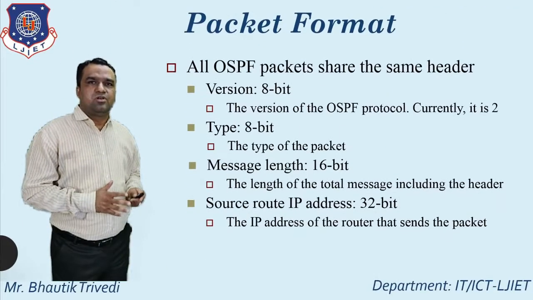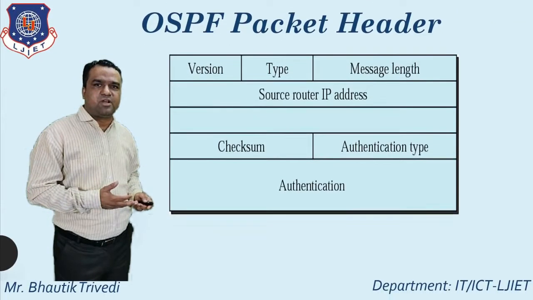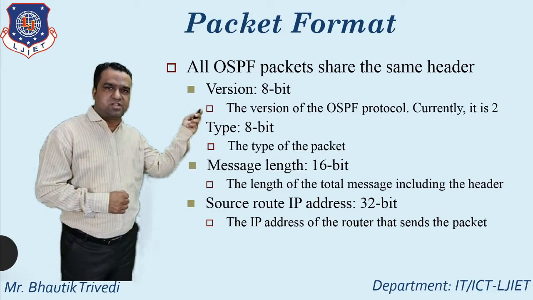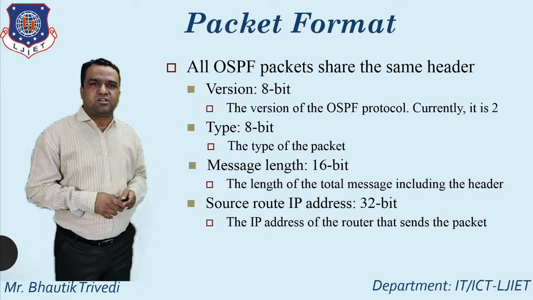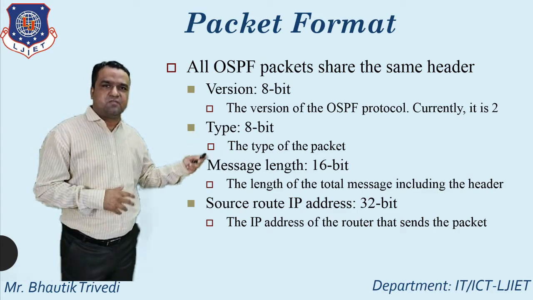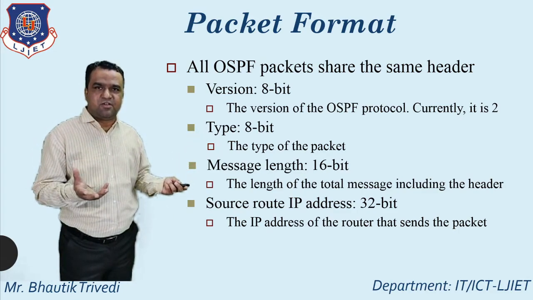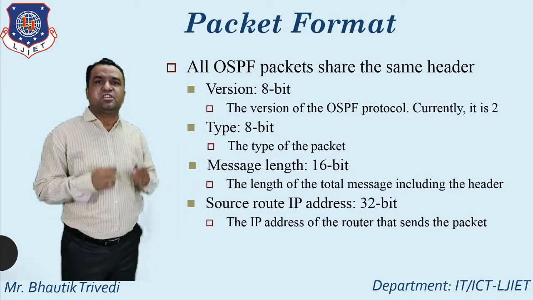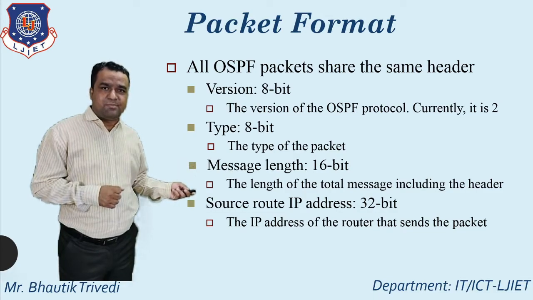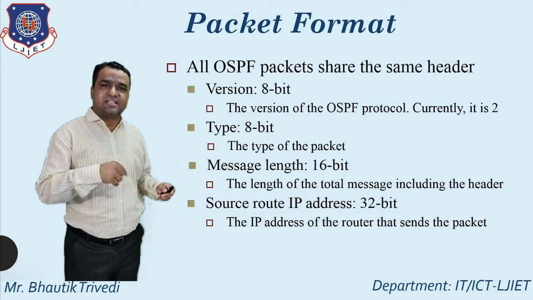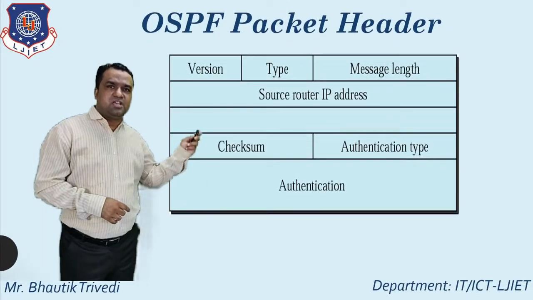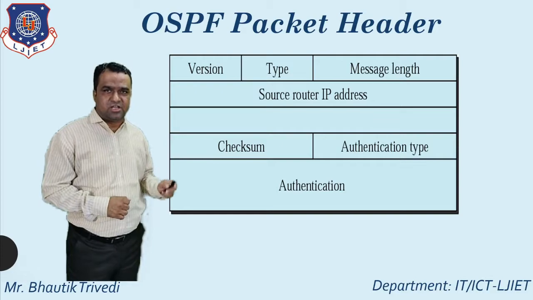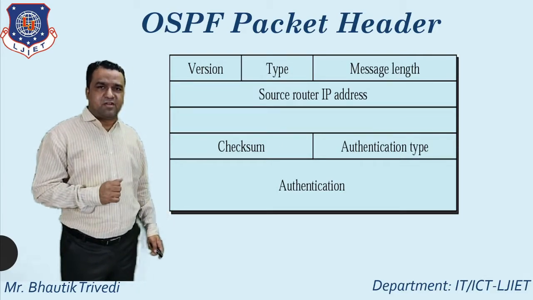So packet format, you just see the packet format. Packet format supported the different option. First one, that is the version. So currently OSPF supported the version number 2. Type means which type of packet, that is the part of the OSPF packet format. Message length means total length of the message including the header. Source router IP address, so IP address of the router that sent the packet. Here you just see that is the area identification, checksum, authentication type, and authentication. So this is the OSPF packet header.